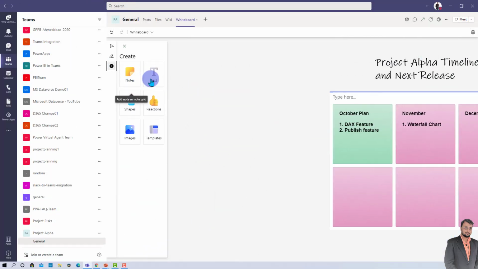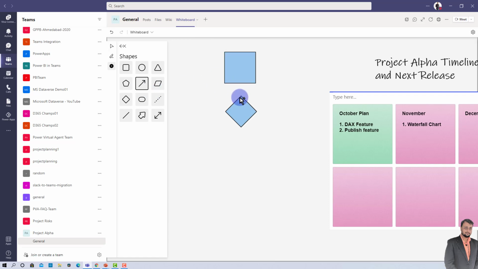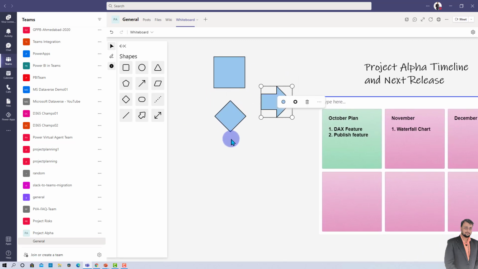Now let's explore some other options from here. Sometimes let's say you are discussing some logic like if-else logic or something like that, so you can use this kind of shape from here. So just double click on that and place it on your canvas, and to define the process just add your process card and just use these arrows for a better explanation to your user, right? So these are the different shapes that you can leverage over here for better understanding.